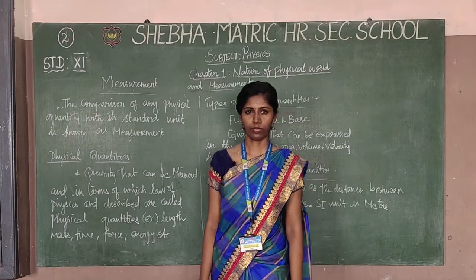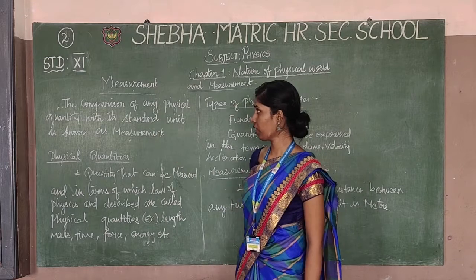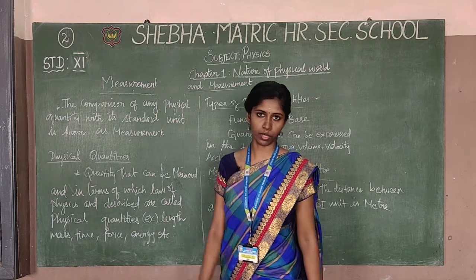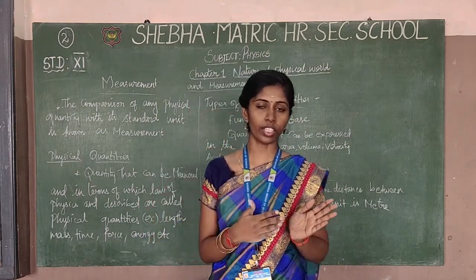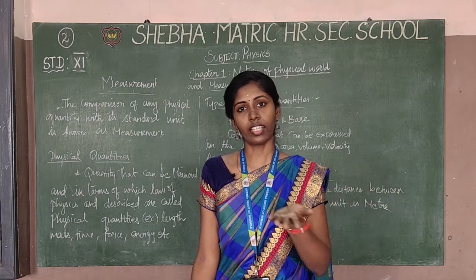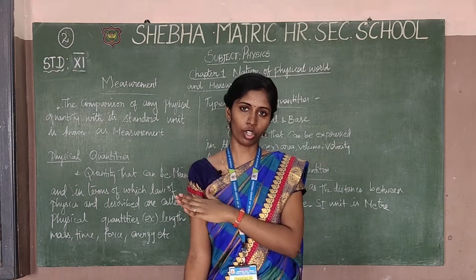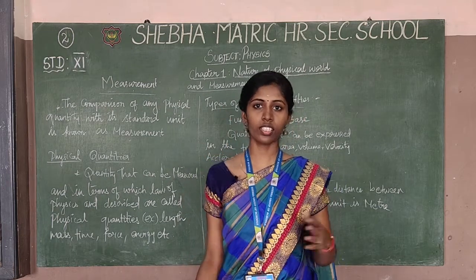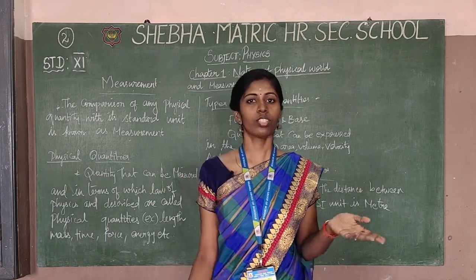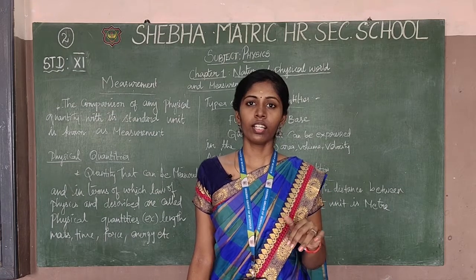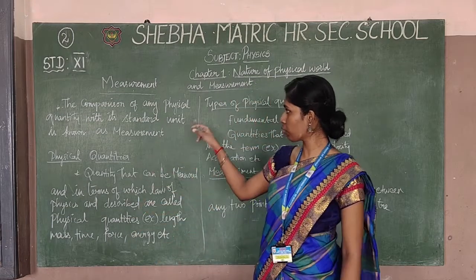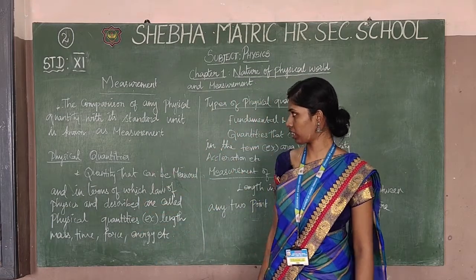Now our topic is measurement. The comparison of any physical quantity with its standard unit is known as measurement. Physical quantity means some quantity on one side, and the standard unit means another object on the other side. This relates to measurement with a scale, or tapes, and so on. The comparison of any physical quantity with its standard unit is known as measurement.